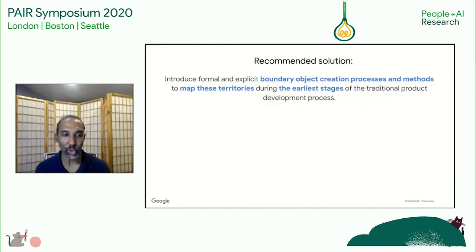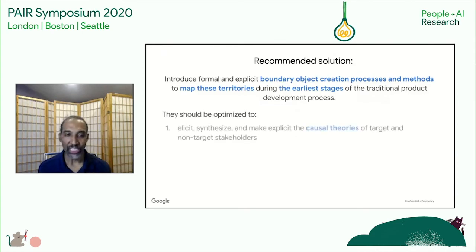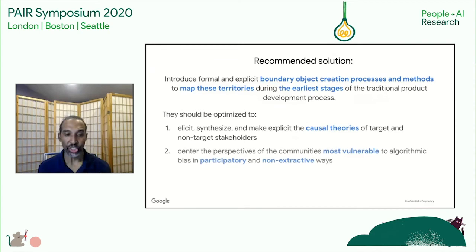So our recommended solution is to introduce formal and explicit boundary object creation processes and methods to map these territories during the earliest stages of the traditional product development process. Now, these processes should be optimized to elicit, synthesize, and make explicit the causal theories of target and non-target stakeholders in these three territories. They should center the perspectives of the communities most vulnerable to algorithmic bias in participatory and non-extractive ways.